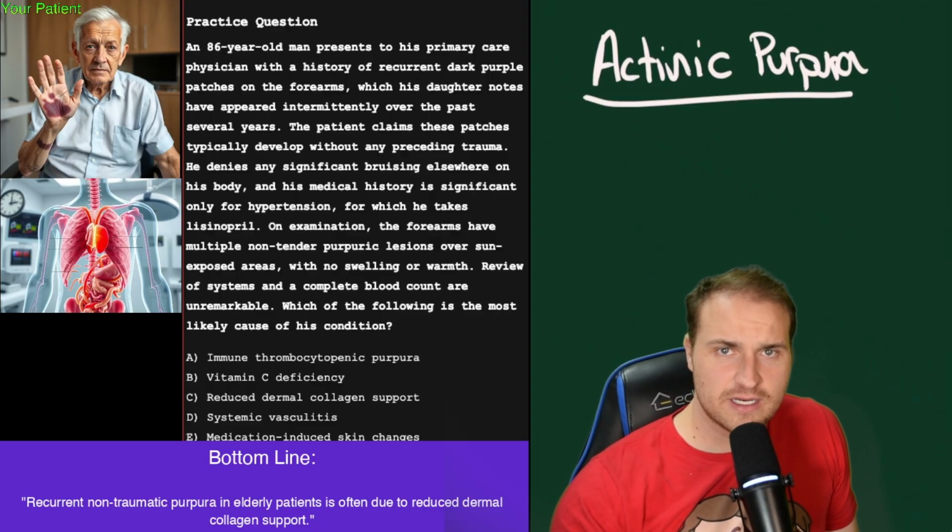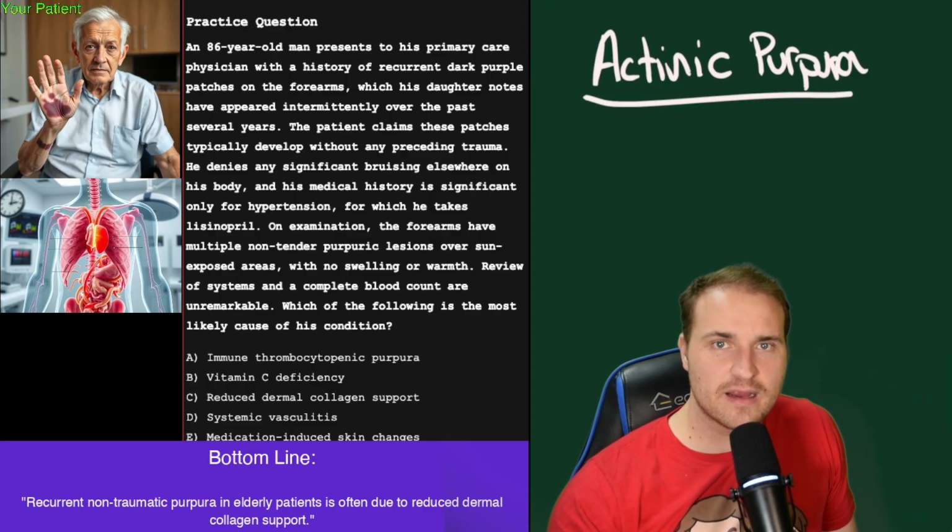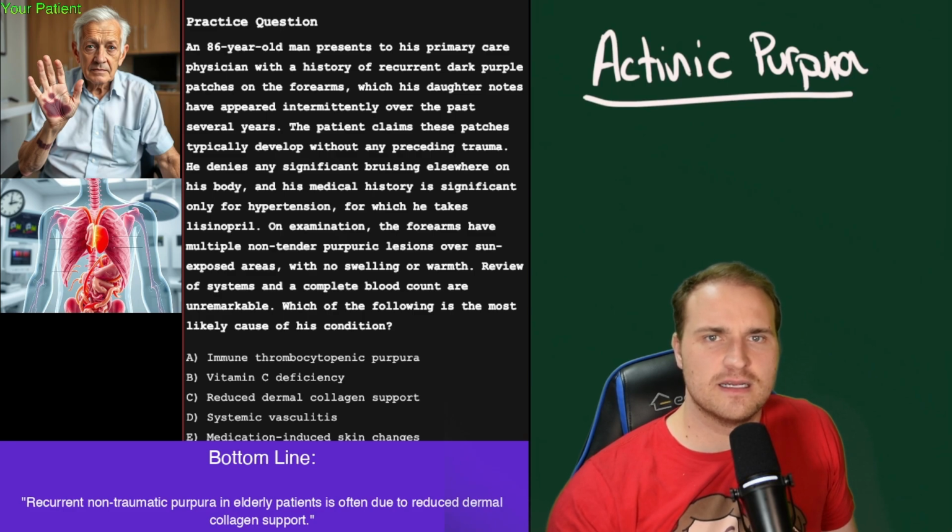All right, here's a good question. An 86-year-old man presents to his primary care physician with a history of recurrent dark purple patches on his forearms, which his daughter notes have appeared intermittently over the past several years. Patient claims these patches develop without any preceding trauma. He denies any bruising elsewhere. Medical history is significant only for hypertension, for which he takes lisinopril.